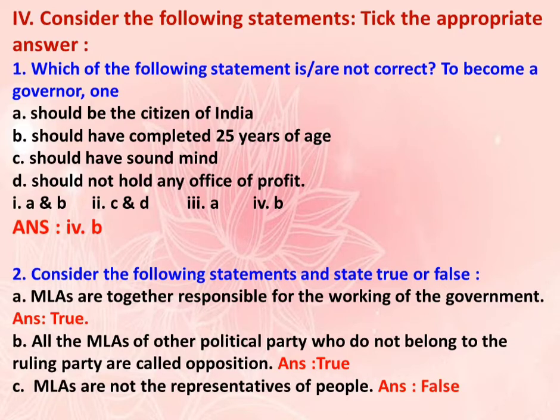Question number 2. Consider the following statements and state true or false. A. MLAs are together responsible for the working of the government. The answer is true. B. All the MLAs of other political party who do not belong to the ruling party are called opposition. The answer is true.